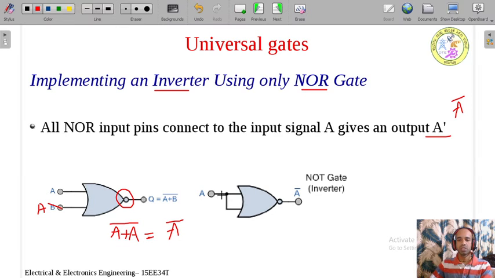What does it mean? If both the inputs are same, the output of this gate is nothing but the complement of the input. A bar is the output you are going to get here. Therefore, when the inputs are shorted, for the given input, output is always its complement. This is the property of the NOT gate. So when the inputs are shorted together, now the NOR gate behaves as a NOT gate. This is how I can implement inverter using NOR gate.